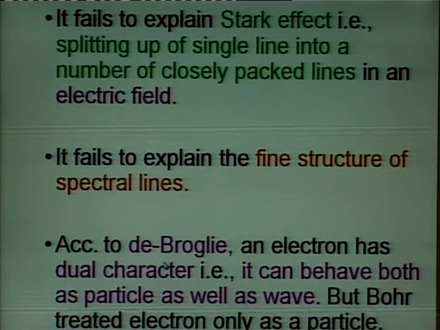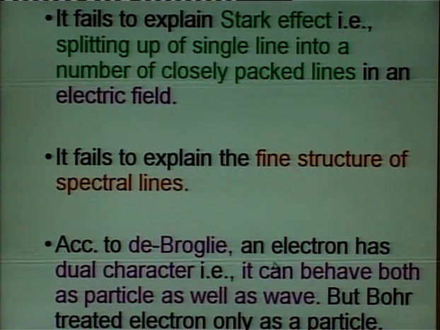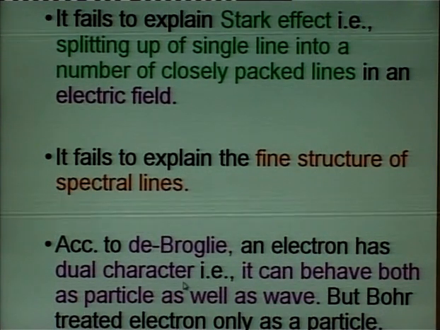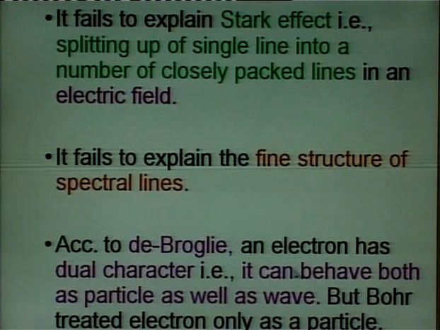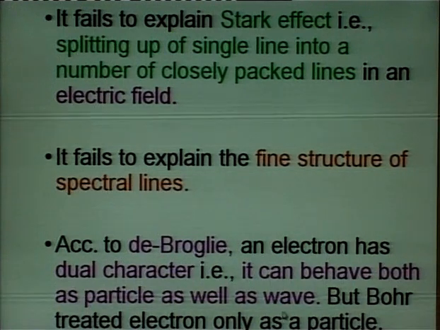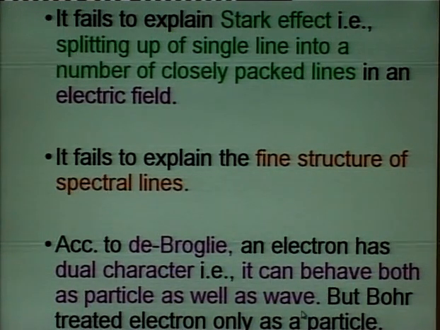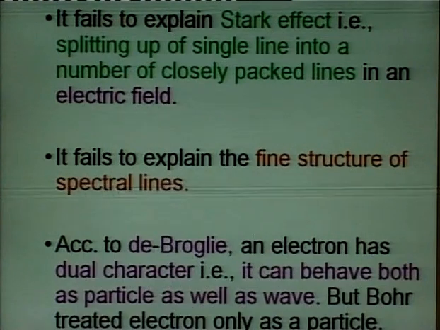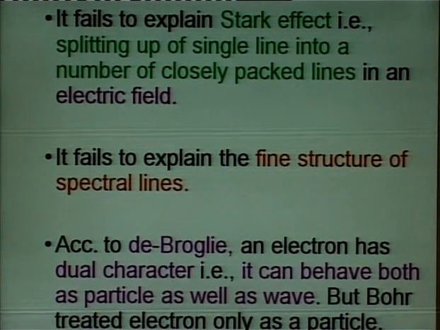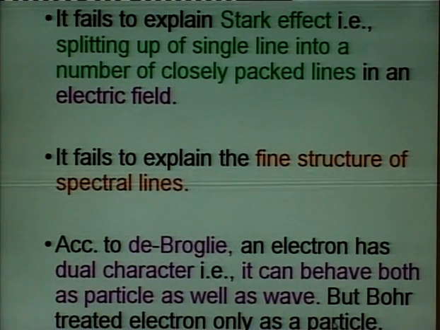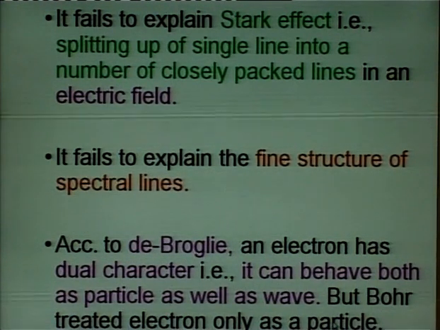And there was another scientist, de Broglie, who said that electron has dual character, that is, it behaves both as particle and as wave. But Bohr's model treated the electron only as particle. So, these were the drawbacks of Bohr's model.